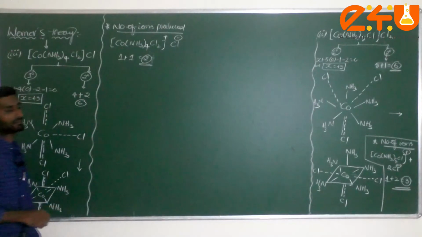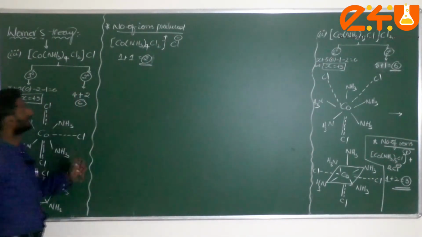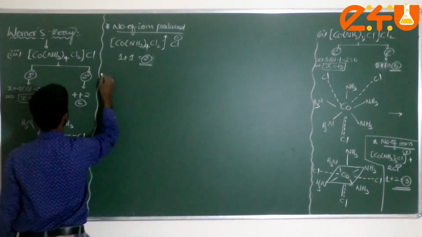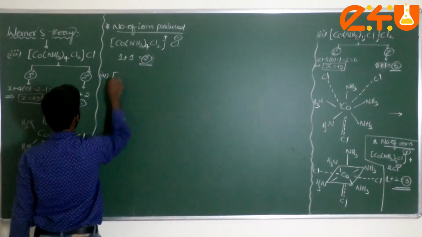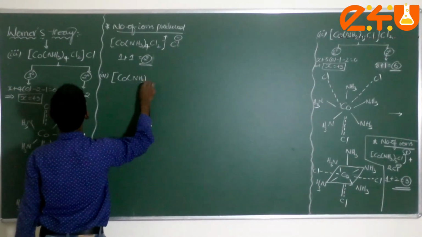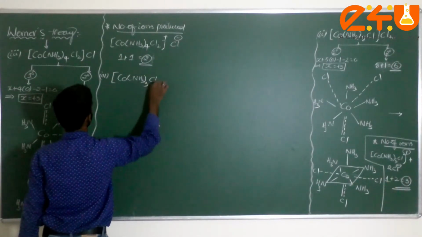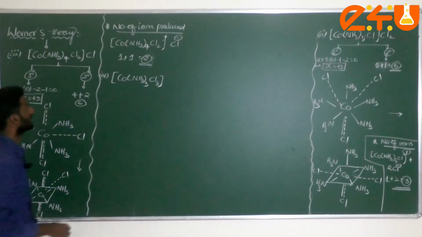2 ions produced. Am I correct or not? Next one more is there, you can consider here like this. This 3 chlorine atom also I am taking inside. CO(NH3)3Cl3. And CO, NH3 taken thrice, Cl3.